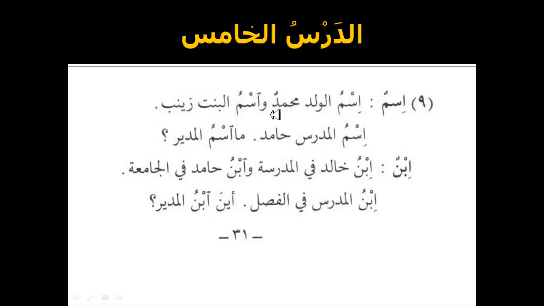So wasmul binti Zainabu here. Wasmul binti Zainabu, and the daughter's name is Zainab. So the boy's name is Muhammad and the girl's name is Zainab. But notice that we didn't pronounce this here. Here we go. Ismul mudarisi Hamidun, wasmul mudiri.